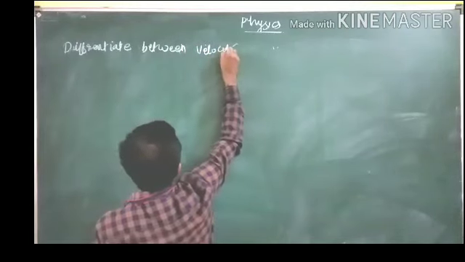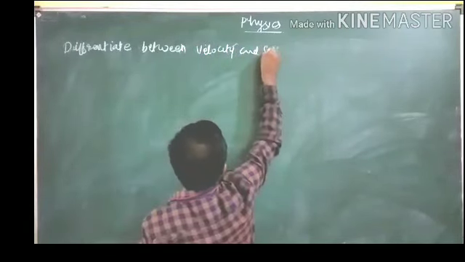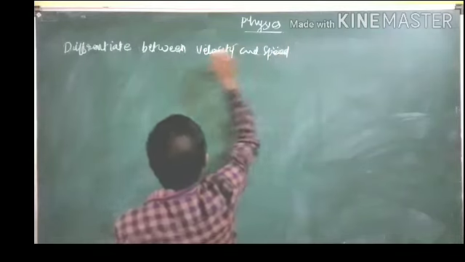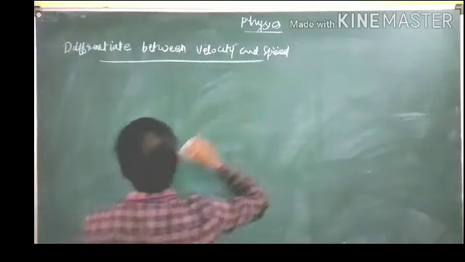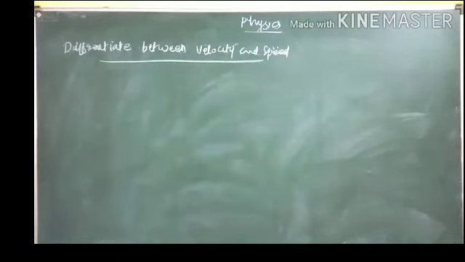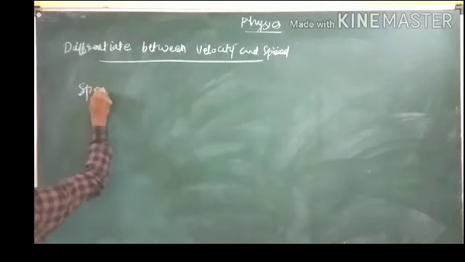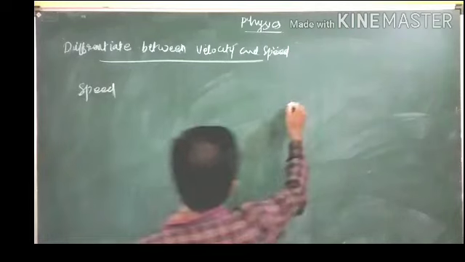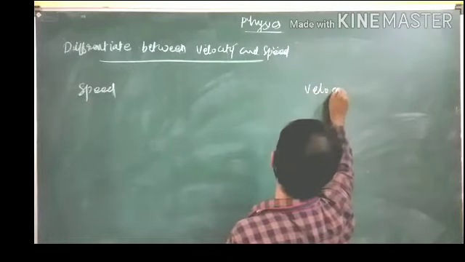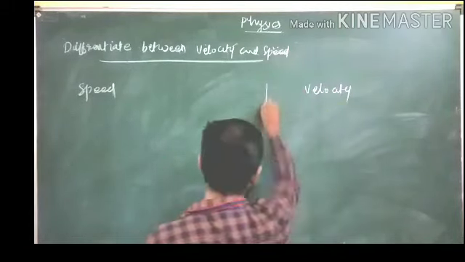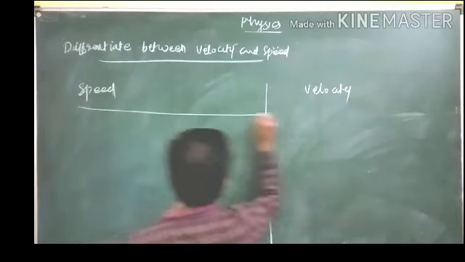Differentiate between velocity and speed. So there, point number 1, velocity, speed, and here I am taking velocity. Okay. So we call it like this.